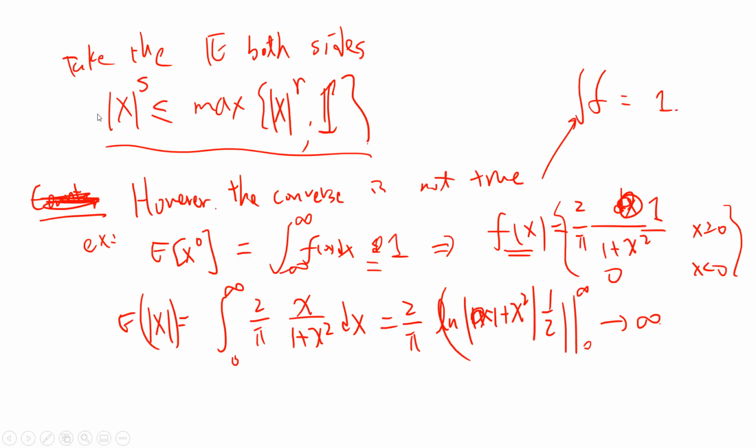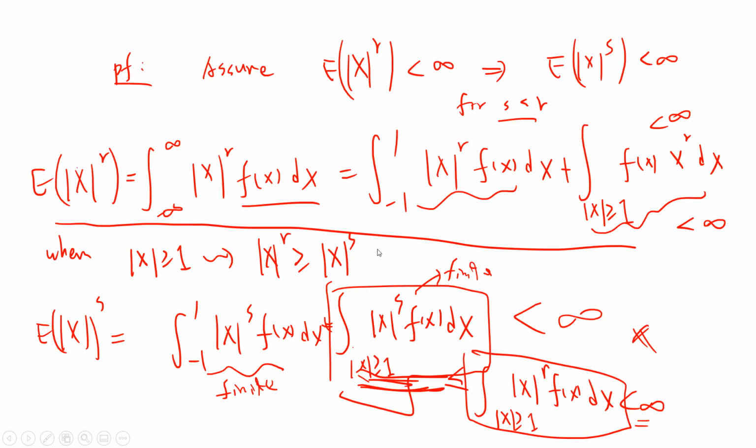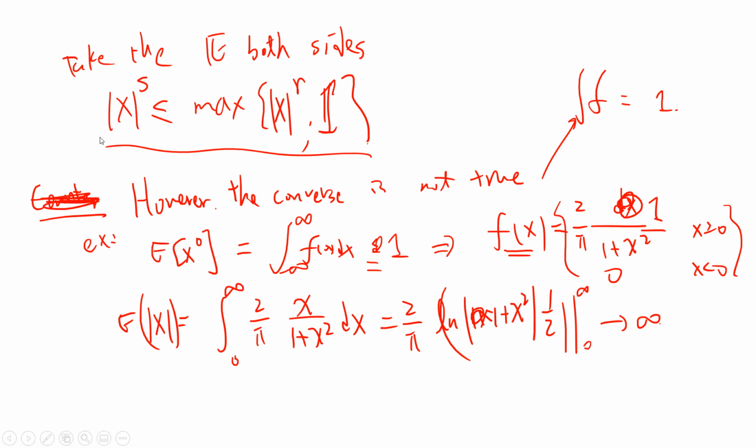There is also a one-sentence proof that basically summarizes this integral statement. Just prove that |x|^s is less than the maximum of |x|^r and 1. The reason is that if the absolute value of x is less than 1, then |x|^s is definitely less than 1. If it's greater than 1, then it can be bounded by |x|^r. So if you take the expectation of both sides, then definitely you get the result.